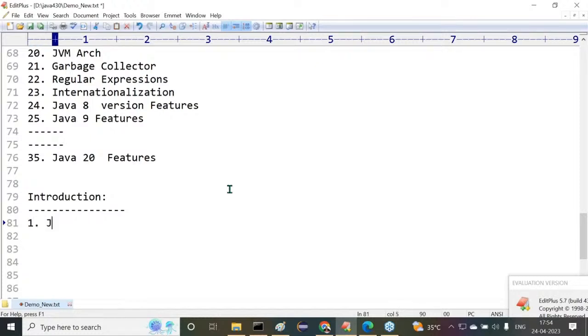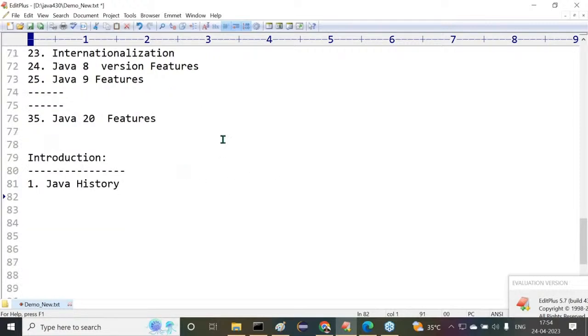First one is Java history. Why did Java come into the picture? Who has provided this Java? What exactly is the work that the Java people have done to prepare the Java programming language? All these points, the content here, we are going to understand as Java history. After this, differences between Java and others. Here others means C and C++.